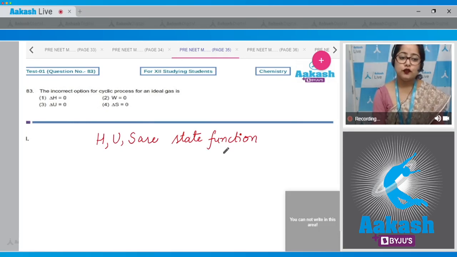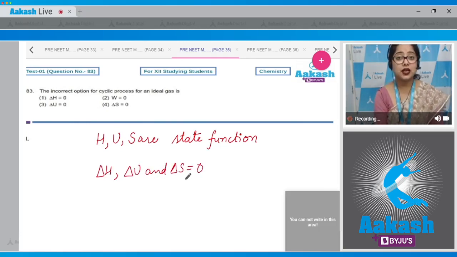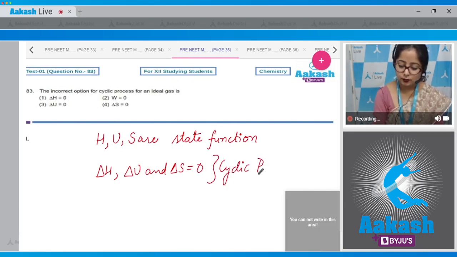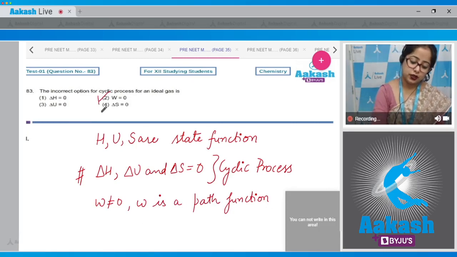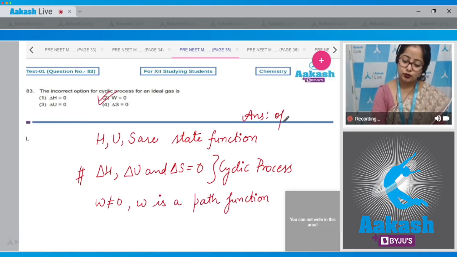For a cyclic process, delta S, delta U, and delta H are equal to 0, since in a cyclic process the initial state and the final state are the same. That means the value of work done is not 0 for a cyclic process, since W is a path function. It depends upon the path of the reaction. So the correct answer is option number 2.